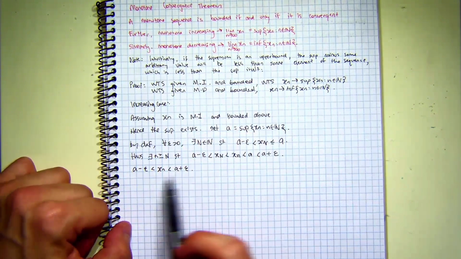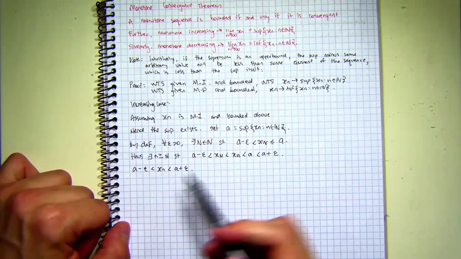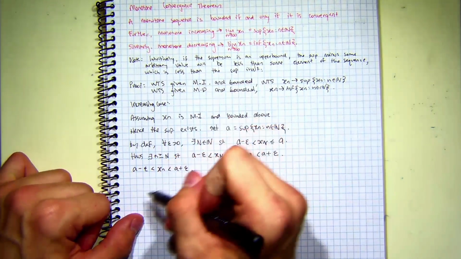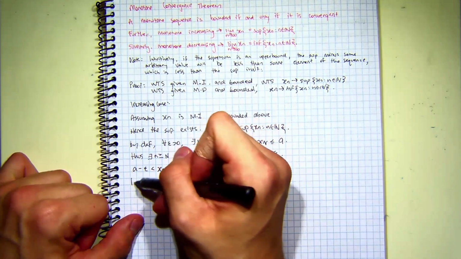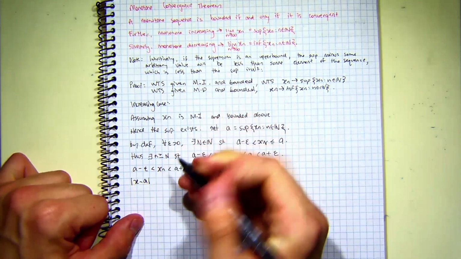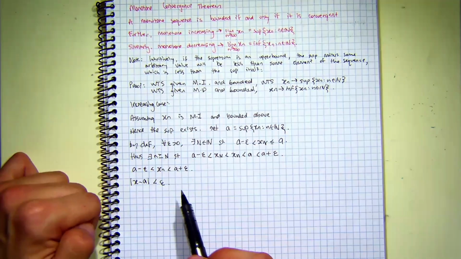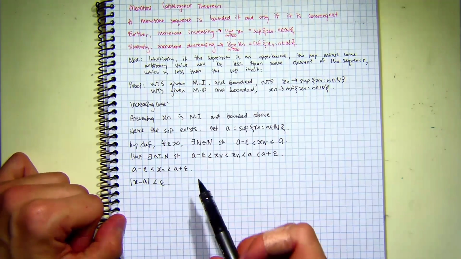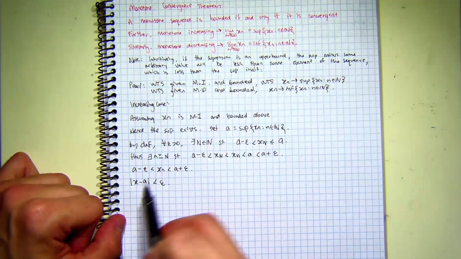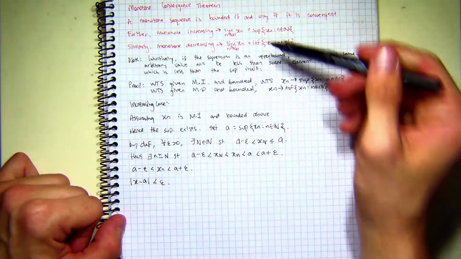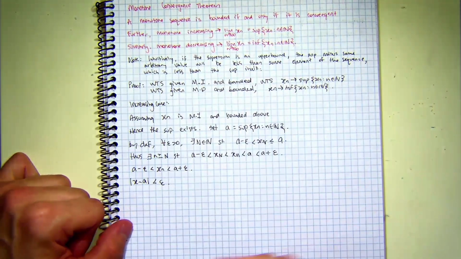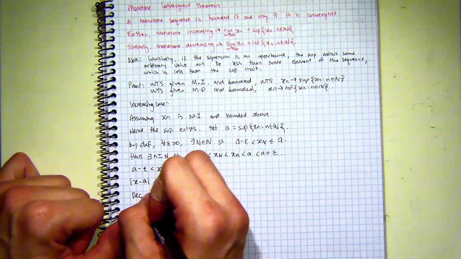And now, since we have two items on either side of the inequality, we can put xn in an absolute value and say the absolute value of xn minus A is less than epsilon. And this is exactly the definition of a convergent sequence, given A is the limit, which we've defined above here. So now let's look at the decreasing case.